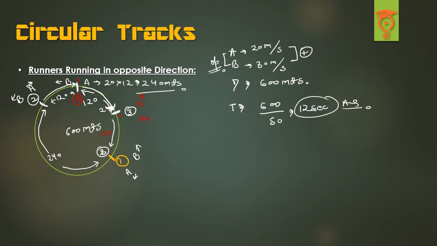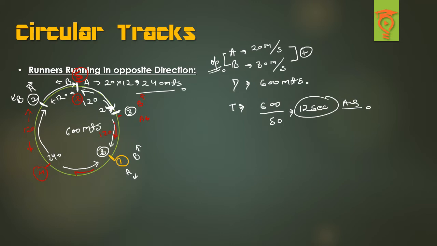A needs to cover 240 meters again. So can I say A will now be somewhere here? 120 this distance and 120 this distance, so A will be here at 240, and 120 meters will be left again. After this, if I talk about the last point, they will be meeting at the starting point, right? So what we saw is there are 5 meeting points, distributed along the circle, and the starting point is the last meeting point.